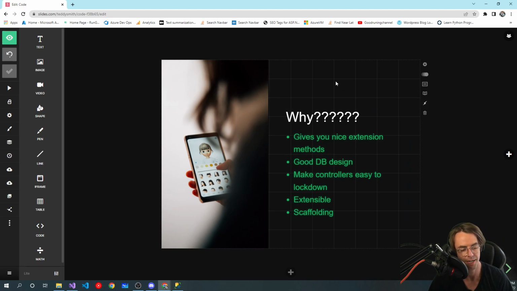Not only that, but identity framework teaches you good database design. One of the reasons your users have so much power in identity framework and you can create these badass social media apps is because it preaches good database design.